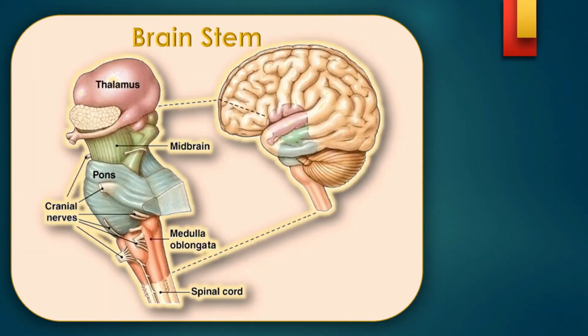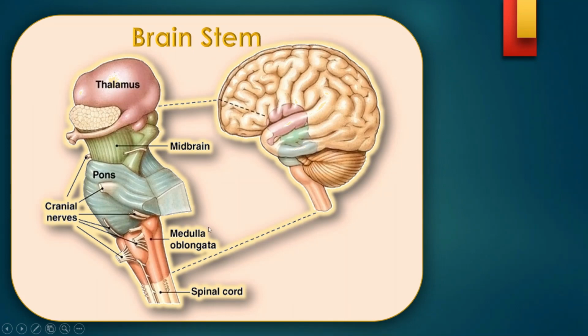Now you look at the brain stem. See, this is the brain stem which I spoke about. So this is the mid part of the brain. From here we have taken and enlarged this. If you enlarge this, you can see midbrain, pons, medulla oblongata, and from below is the spinal cord.